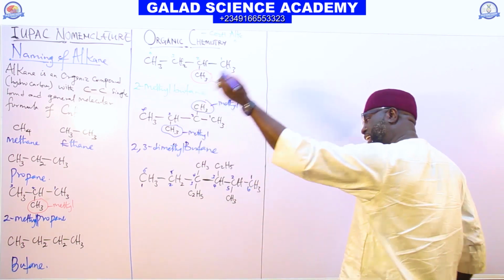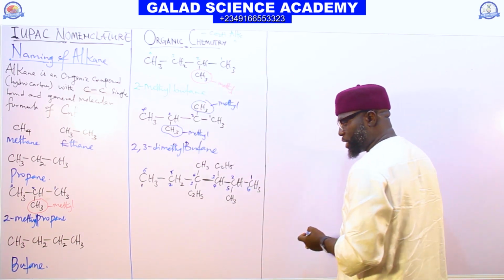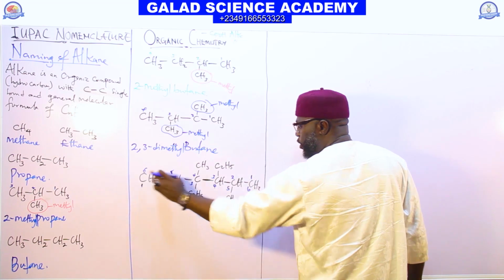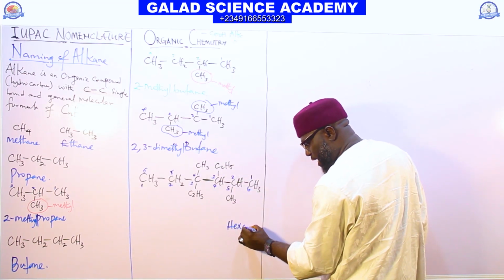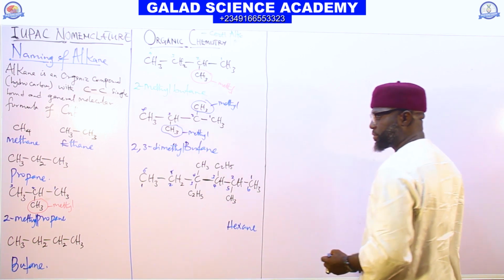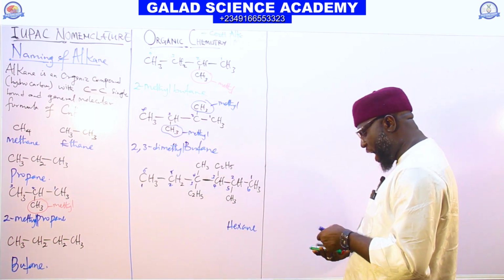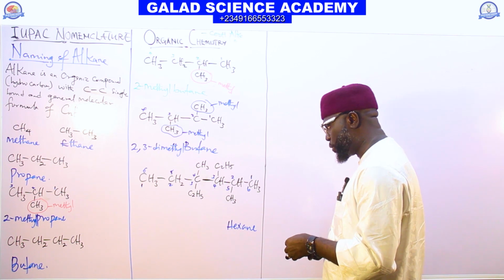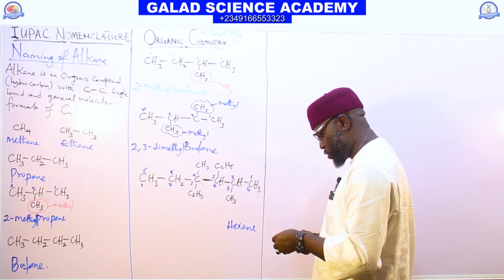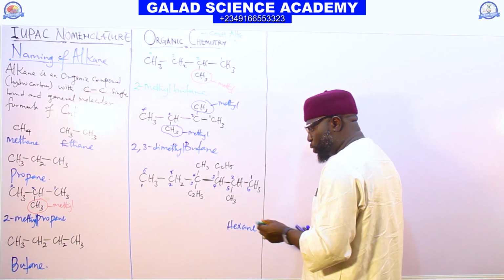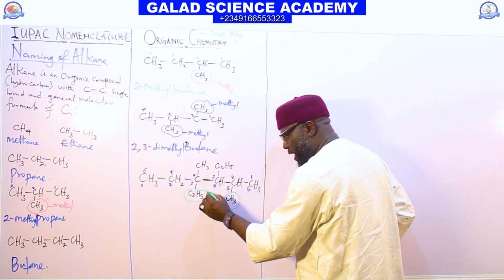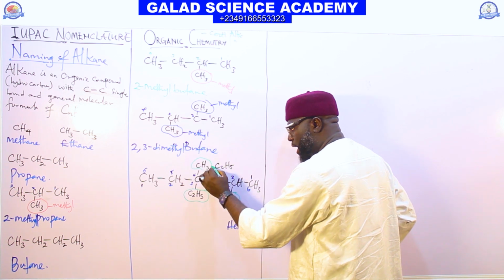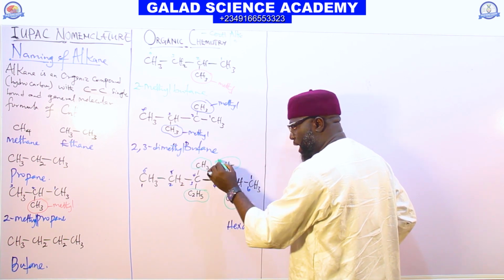Good. Our longest chain from the compound is what? What is the functional group? We call it an alkane. But how many substituted groups do we have here? Let's check. The first one is here, another one is here, another one is here, and another one is here.